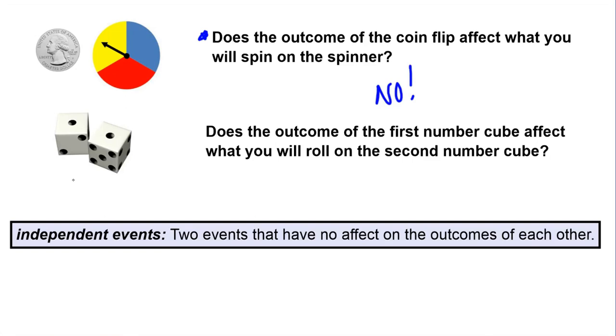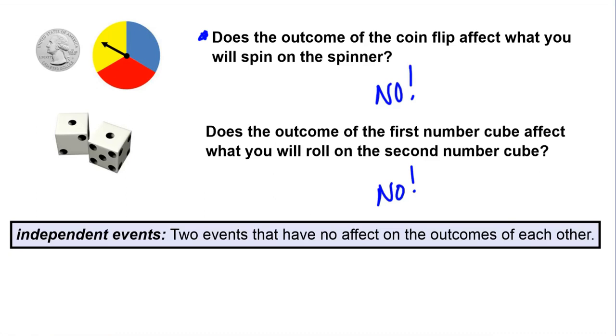And then likewise with the dice roll, we roll two dice. Does the outcome of the first number cube affect what you will roll on the second number cube? And the answer to that as well is no. If I roll a 2 on one of the dice, that doesn't make me more likely to roll a 2 or less likely to roll a 2 on the second dice.